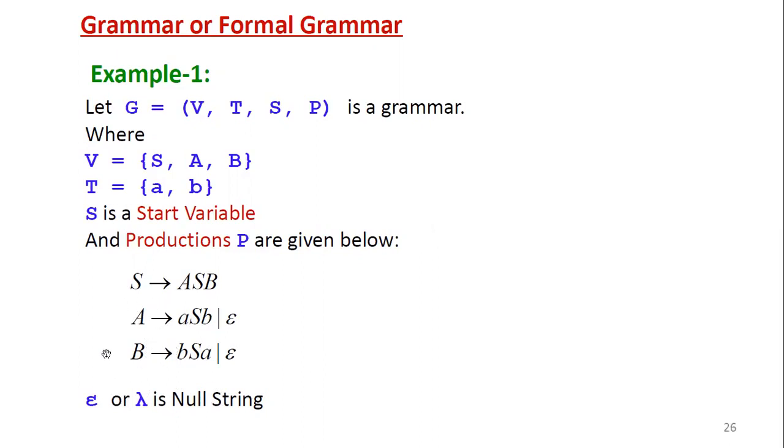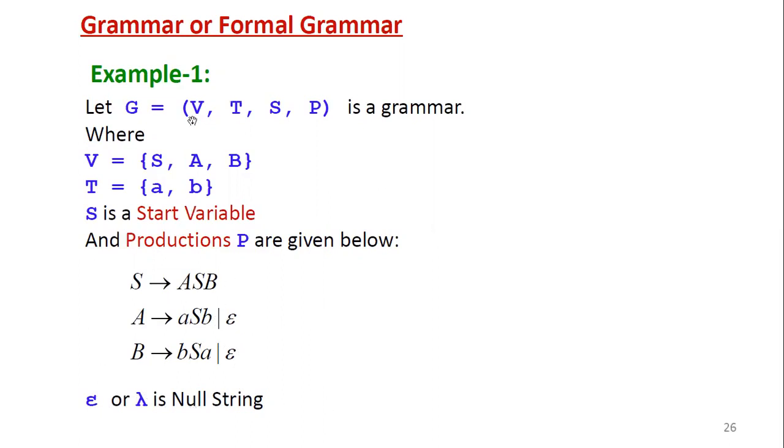That's why these two can be combined by using the OR symbol. So B derives BSA or epsilon. This is also a combination of V union T whole star closure on the right hand side, but the left hand side contains only a single variable. Epsilon or lambda is the null string. Some representations use lambda, some use epsilon. Don't confuse them; anything is the same, epsilon or lambda is the null string.